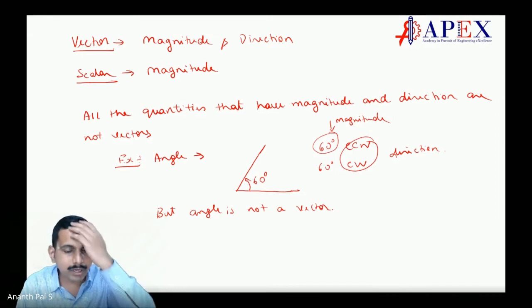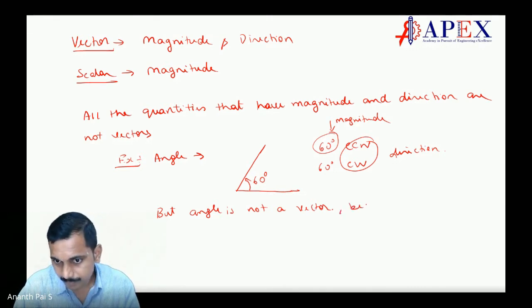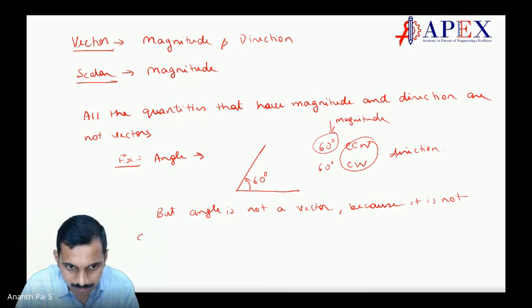The reason why angle is not a vector is because it is not commutative.